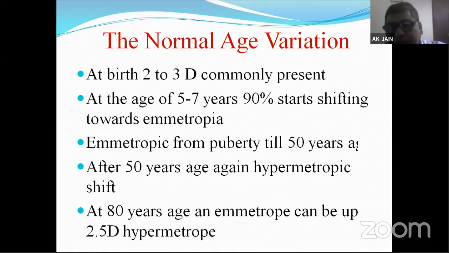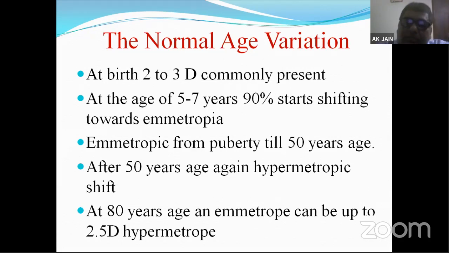That is hypermetropic error. But by the age of 5 to 7 years, 90% of these individuals shift towards emmetropia. It means the refractive error of 2, 3, or 2.5 diopters starts reducing gradually, and by the age of 5 or 6 years the person becomes emmetropic and there will not be any symptom of decreased vision or asthenopia.